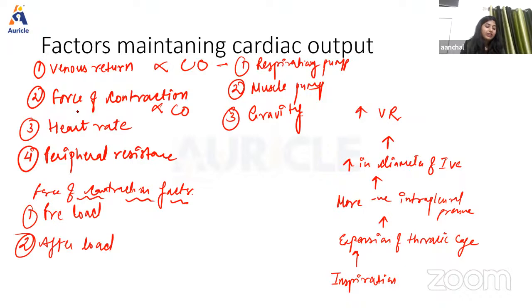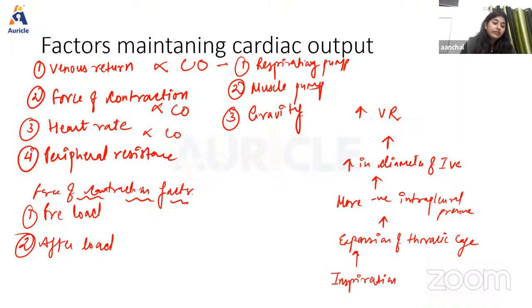Now next we have heart rate. So heart rate we have already discussed, right? As we know, cardiac output is directly proportional to heart rate. Whenever there is a moderate change in heart rate, it will not alter the cardiac output. But if there is a marked increase in the heart rate, then ultimately the cardiac output is going to increase, right?